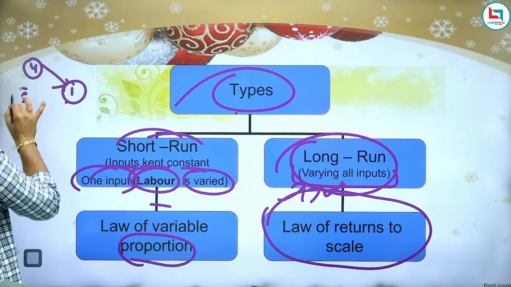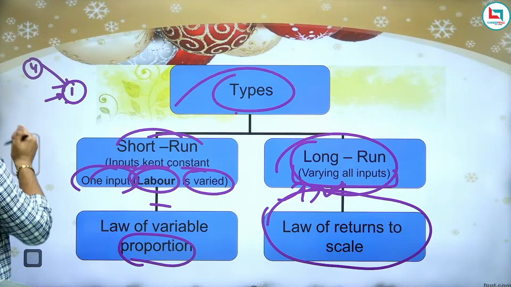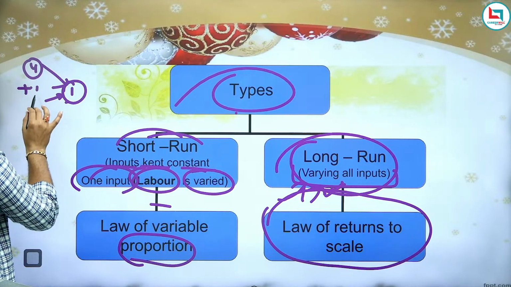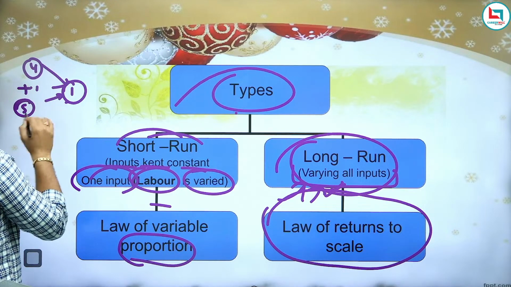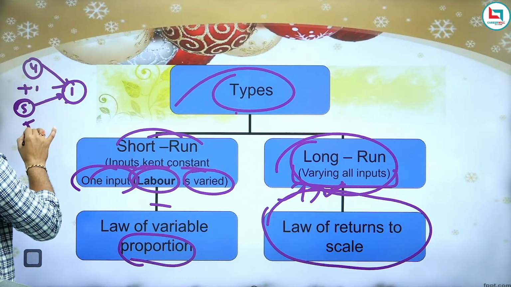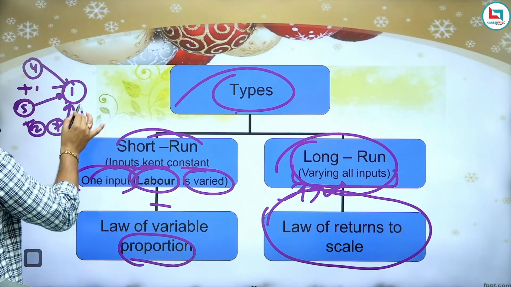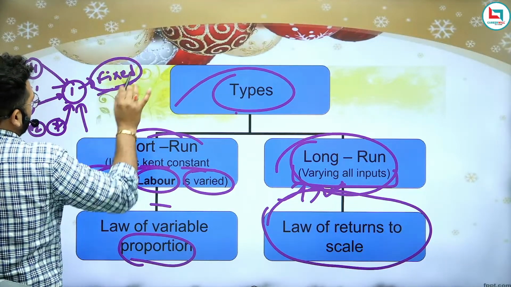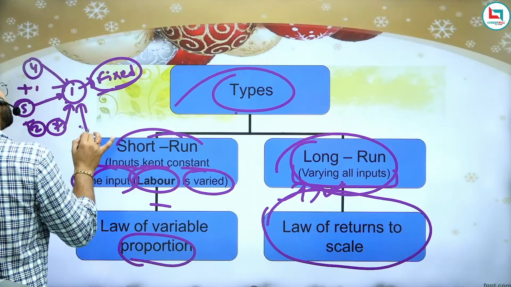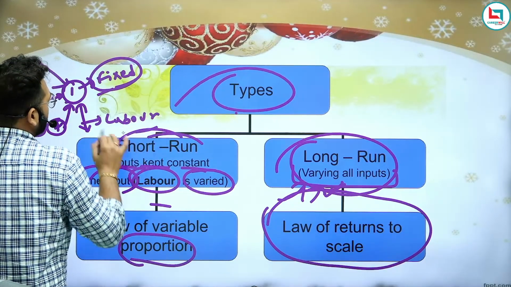Now you want to produce more. So you have added 1 labor with the machine, and now 5 workers are using this machine. Again you have added 2 labor, and now 7 workers are using this machine. So the machine is fixed at your place. Only one thing is changing, that is labor. Only the labor is changing.